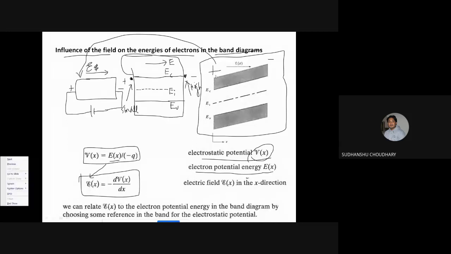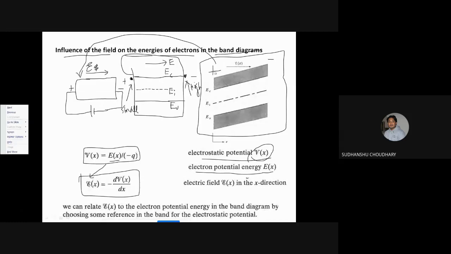So that means the effect of this positive terminal is to push the band down, and the negative terminal is to pull up the bands, right? So this can be remembered in this way: the effect of this positive terminal is to push the bands down, and the negative terminal is to pull up the bands.